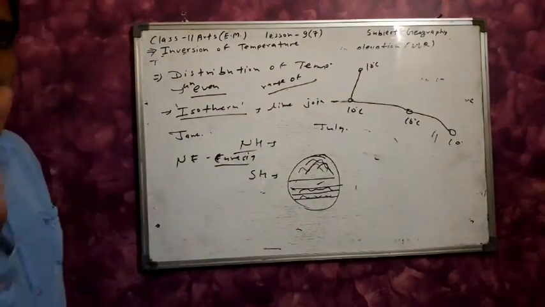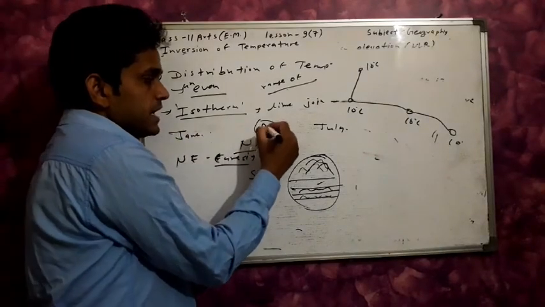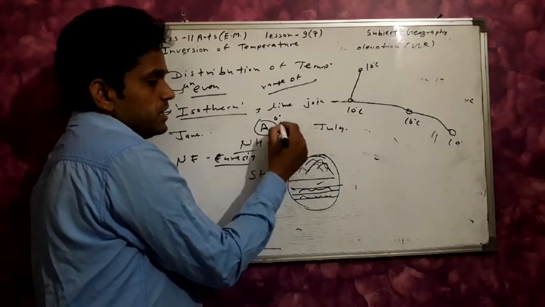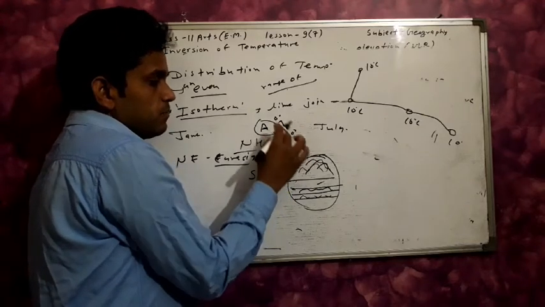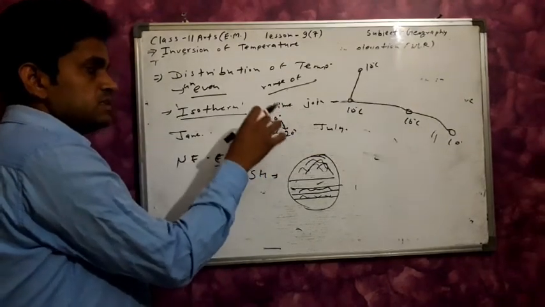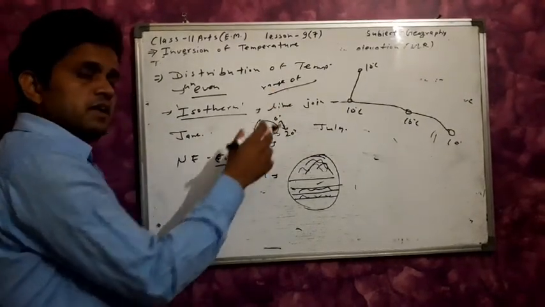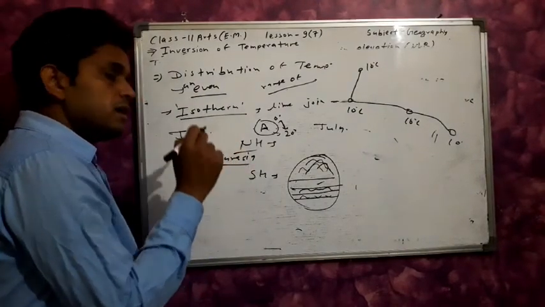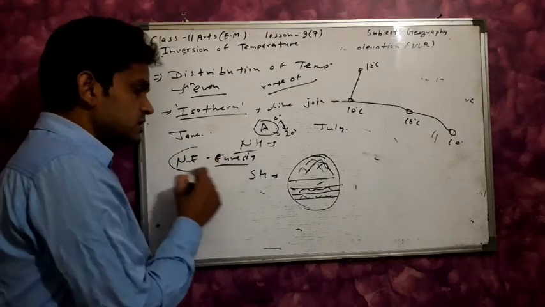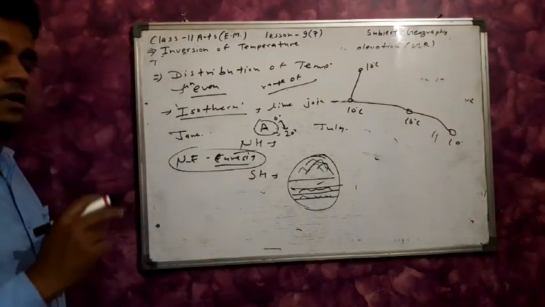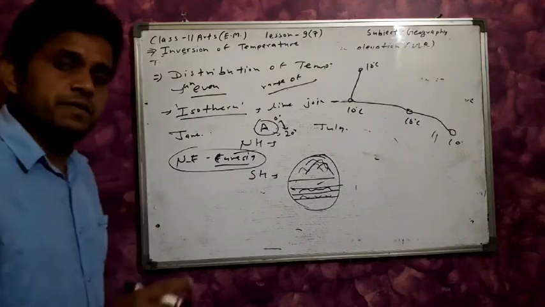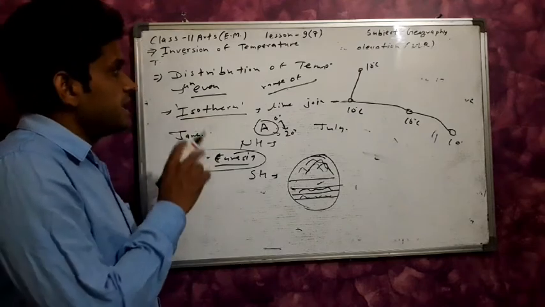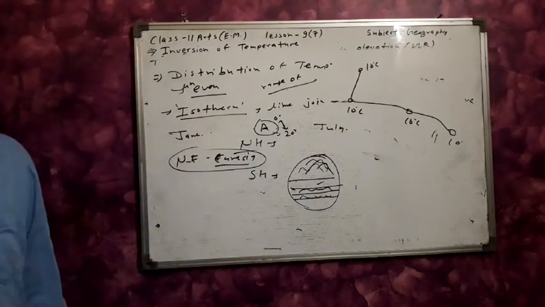For a particular place, in the winter season the temperature is 0 degrees Celsius, and in the summer season the temperature is 20 degrees Celsius. The difference in temperature in a particular place is known as the range of temperature. The highest range of temperature in the world is found in northeastern Eurasia. Clear?